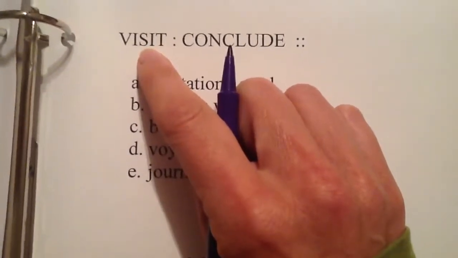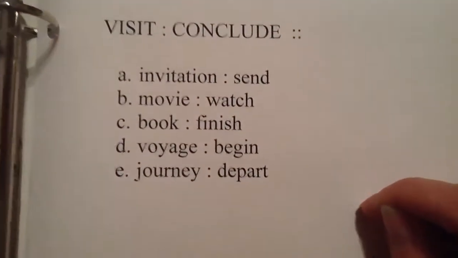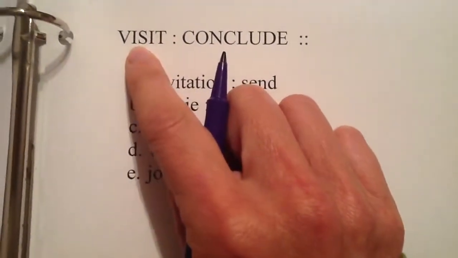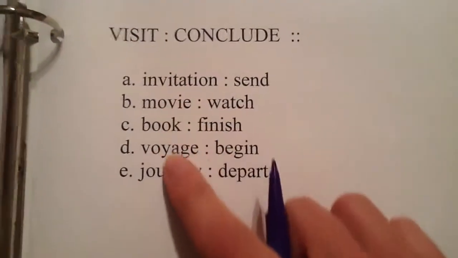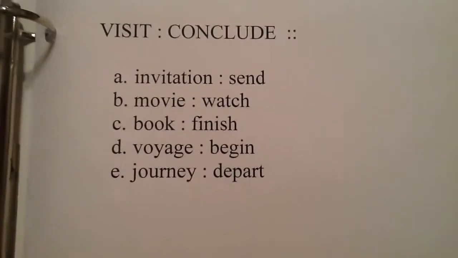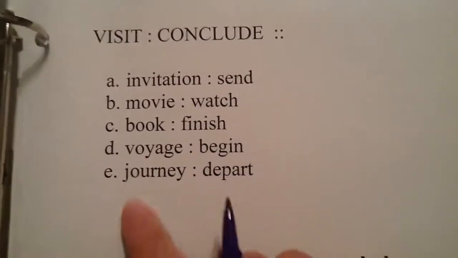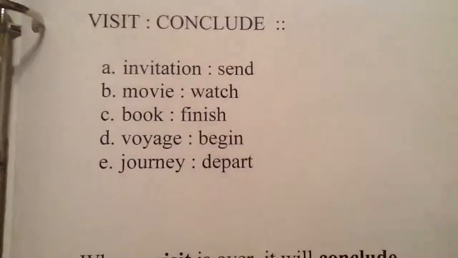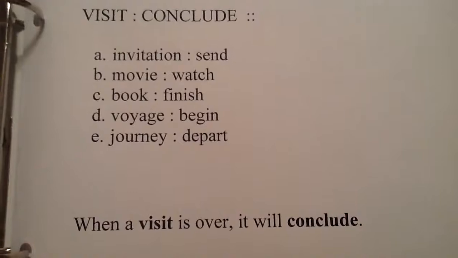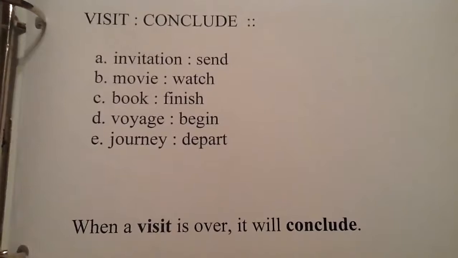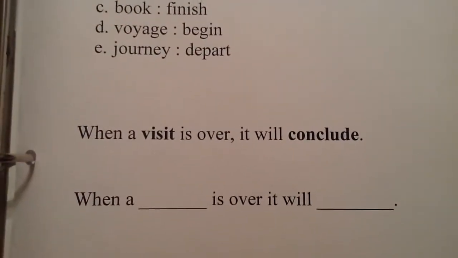Which one is it? And this is where looking at the context of the rest of the problem helps me a lot. I'm looking at my word that goes here, which is going to be the same part of speech as this one, and I'm looking at the options that are being given to me. Invitation, movie, book, voyage, and journey. Those are all nouns. So that tells me that this is a noun. This is a visit, not to visit. Specifically, here's my sentence that I've made. When a visit is over, it will conclude. So, when a blank is over, it will blank.